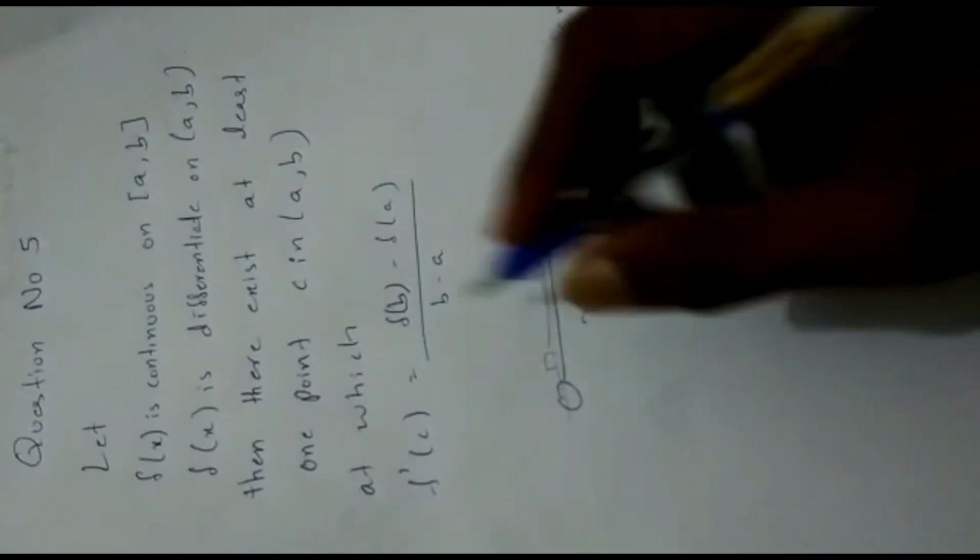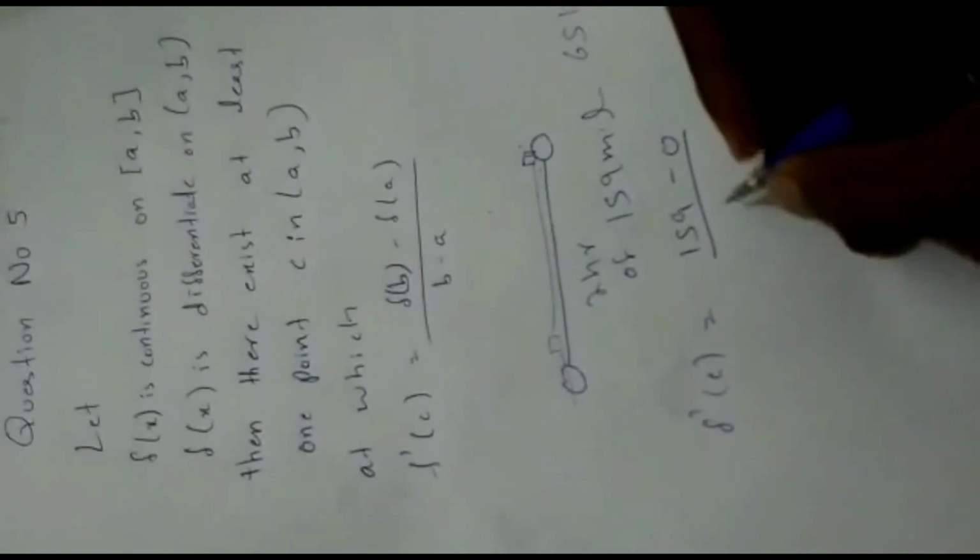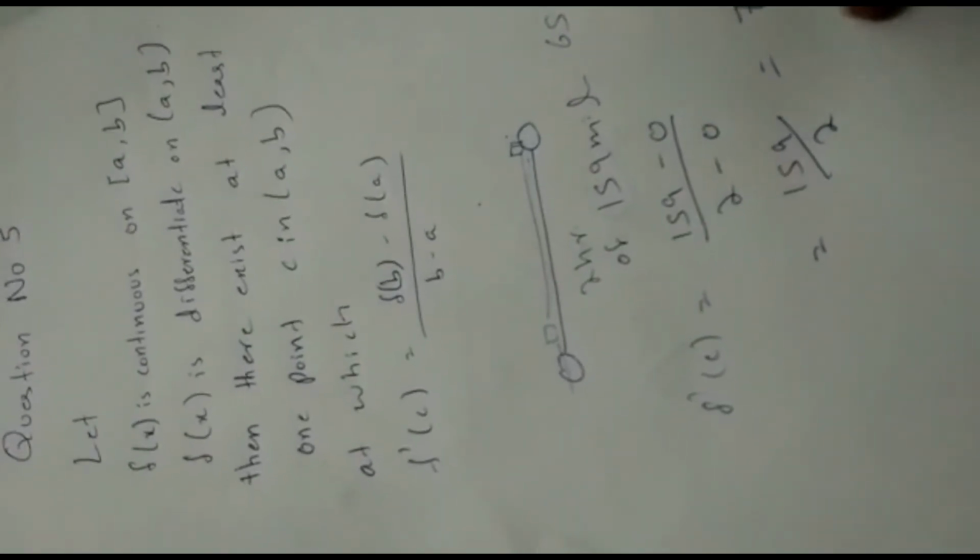By putting the values in this formula, our endpoint, starting point, we get a value of something like 79.5 kilometers per hour.